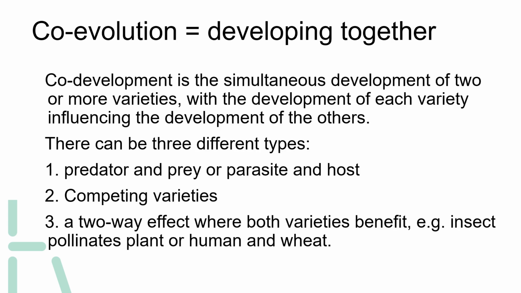Co-evolution is developing together. Co-evolution is the simultaneous development of two or more varieties, with the development of each variety influencing the development of the others. There can be three different types: predator and prey, or parasite and host; competing varieties; and mutualism, a two-way effect where both varieties benefit. For example, insect pollinates plant, or human and wheat.